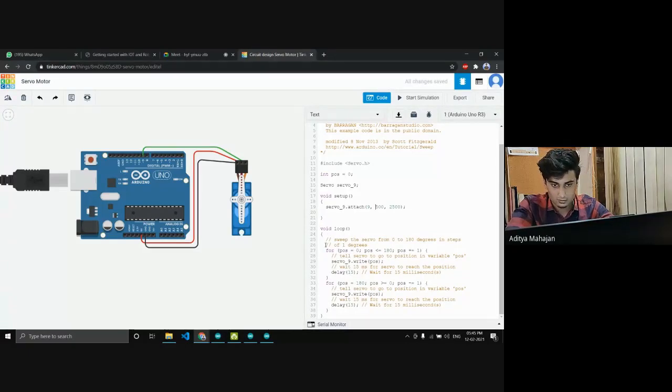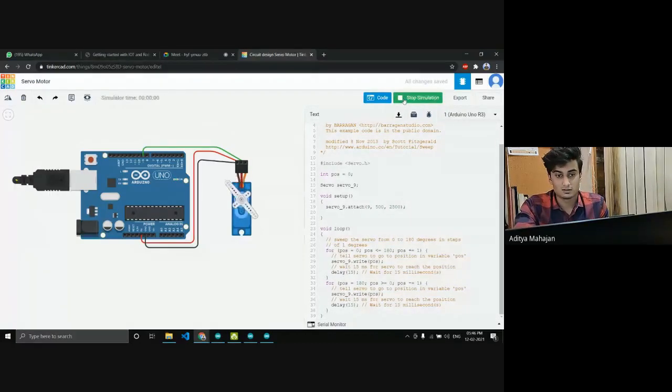Now, this is a basic for loop: for position equal to 0, position less than 180, increment by 1. It tells the servo to move by 1 degree every moment until it reaches 180. After that, it waits for 15 milliseconds between each increment, and then you just do the reverse of it, from 180 to 0, decrement by 1. So that's how it works.